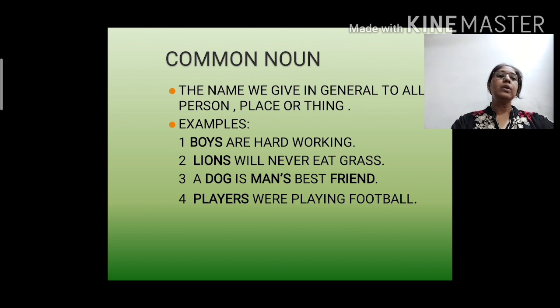Again, in the second example, lions will never eat grass. Again we are talking about lions in general, not about particular lions. In the third example, a dog is man's best friend. Here we are talking about the dog, not only about any one particular dog. Man's means any man it can be, and friend again any friend it can be, not someone very special. So dog, man's and friend are common nouns.